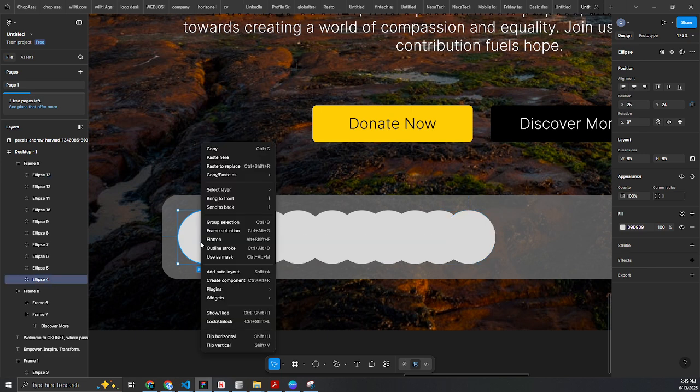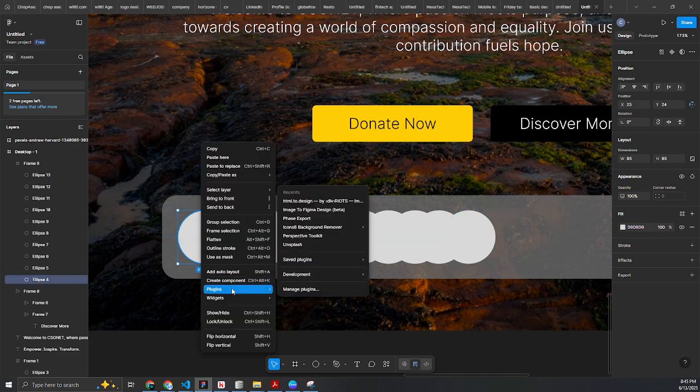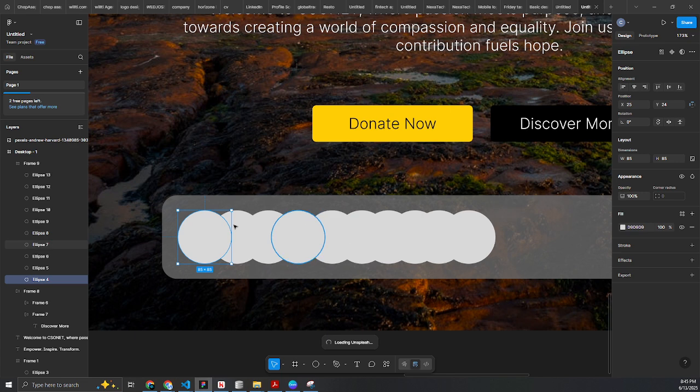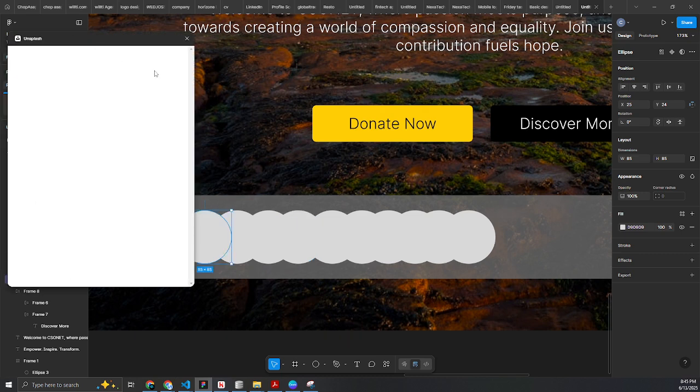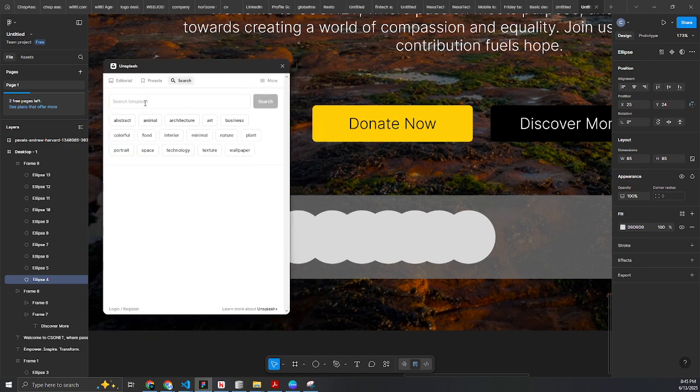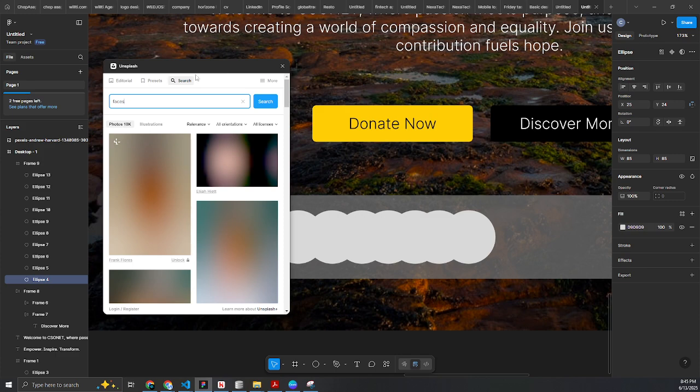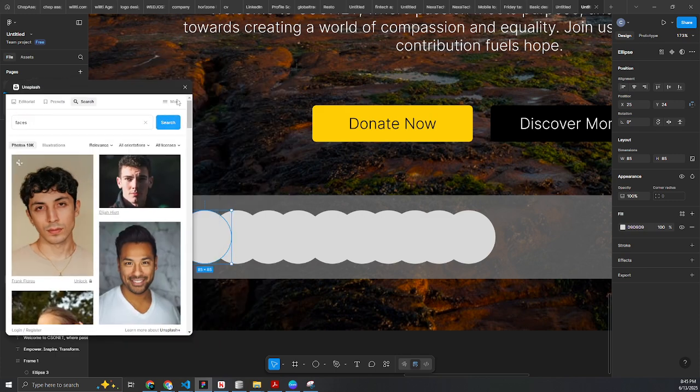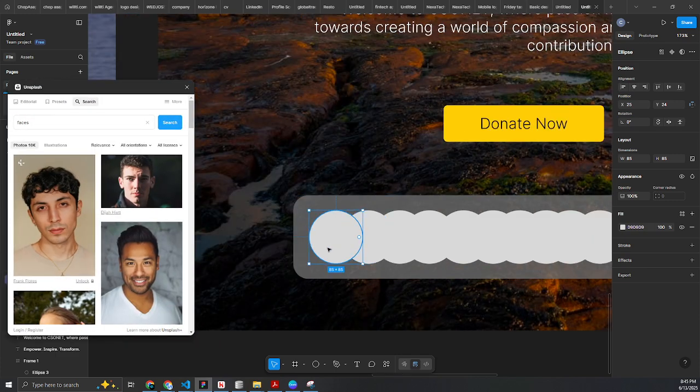Alright. The next thing I want to do here is simple. I want to right click and automatically insert images. So I'll open Unsplash and we have all our images here. So we just want to insert images from Unsplash. We are going to search for faces, and all we are going to do here is simple. We come to wherever we want to insert the image and we want the face we want to insert. So automatically insert the image here.